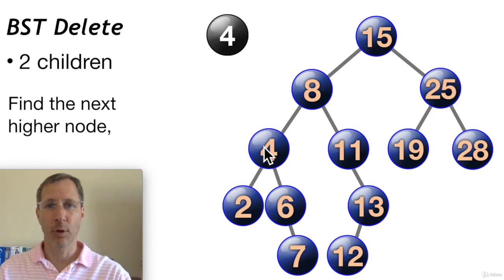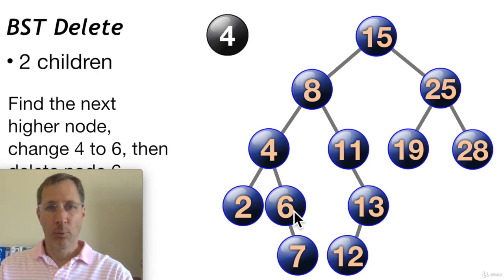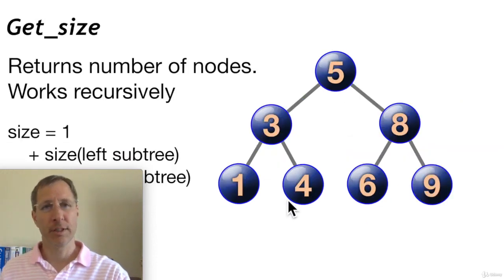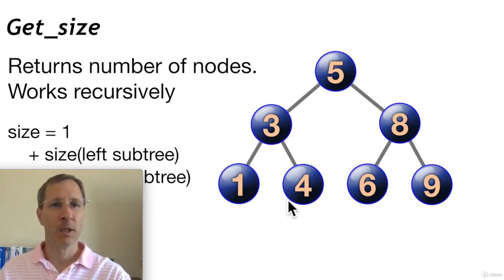And the same thing if we want to delete the 4. We can see that 4 has two children. We want to find the next higher node after 4, and that's 6. We descend down the right subtree to the leftmost node, and it's 6. So we delete the 4, and we promote the 6 to the 4's position. And the 7 comes with it because 7 is part of 6's subtree. So that's the delete operation in a nutshell. It's actually a little more complicated than that, so we're not going to code it in this video. However, I do have another video on YouTube where we code the entire delete function.